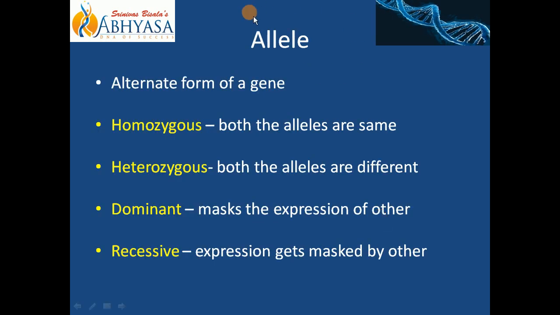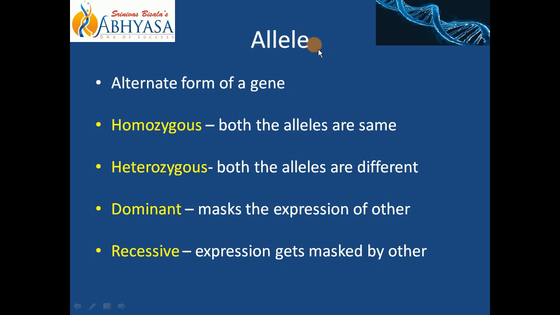If you recall, we had discussed allele. Definition of allele हमने देखा था. Alternate form of gene is allele. Okay, formation of allele occurs because of variation in the DNA sequence. एक ही जीन है, उसमें अगर वेरिएशन आता है, it will give rise to alternate form. And alternate form of gene is nothing but your allele.